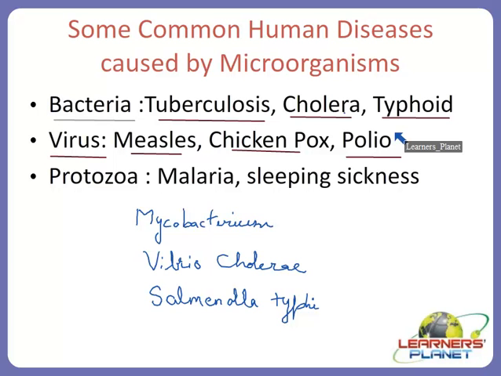There are so many ways by which the polio virus can spread in our surroundings. So the precaution against such diseases is vaccination. Vaccines for measles, chickenpox and polio are all available. They are included in the childhood immunization program, so they should be given at the proper time.